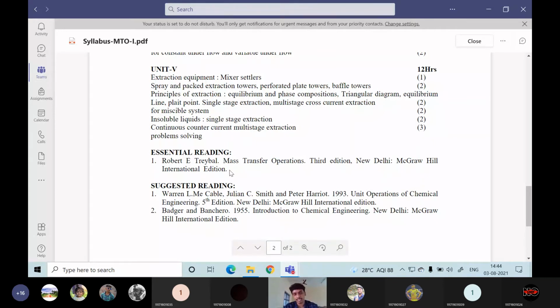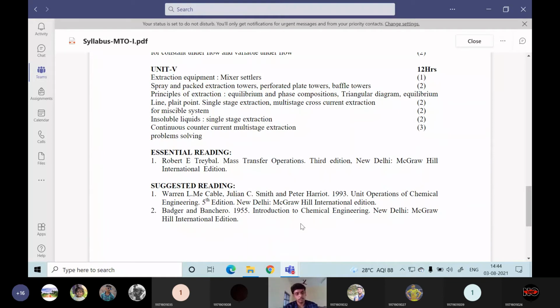But the prescribed and standard book for this course is Robert E. Treybal, Mass Transfer Operations. As supplementary materials, if you require anything, you can use the McCabe book, as well as Introduction to Chemical Engineering, or Mass Transfer Operations by B.K. Datta, an Indian author. All these are foreign authors, international editions, but there are Indian authors too: Mass Transfer Operation 1 by K.A. Gavhane, and Mass Transfer Operations by B.K. Datta, which is Binay Kumar Datta. You can use those also.